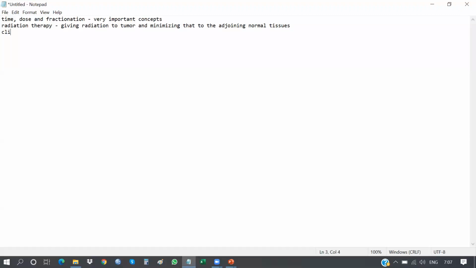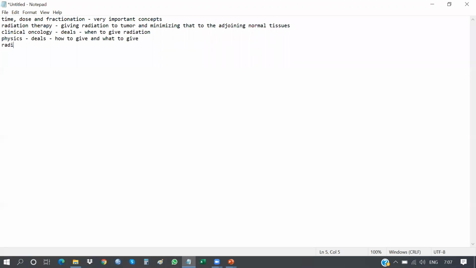So, different aspects. Clinical oncology deals with what to give and when to give radiation. Physics deals with how to give and what to give.